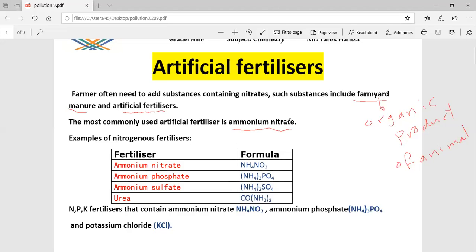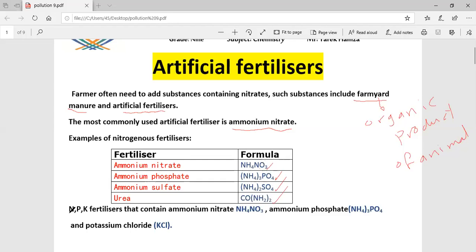There are many fertilizers derived from nitrogenous fertilizer, like ammonium nitrate, ammonium phosphate, ammonium sulfate, urea. Look at their formulas: NH4NO3, ammonium phosphate (NH4)3PO4, ammonium sulfate (NH4)2SO4, urea CO(NH2)2.